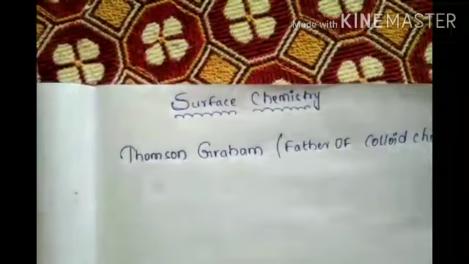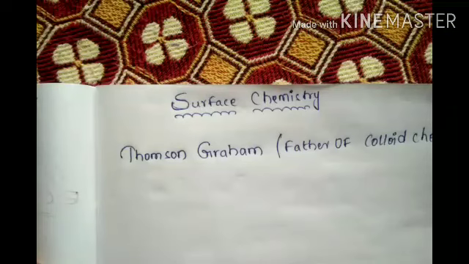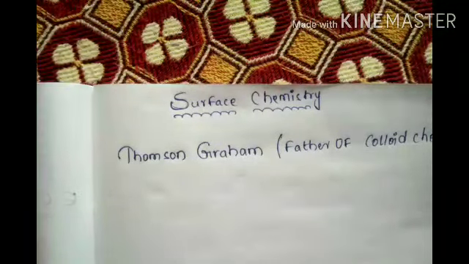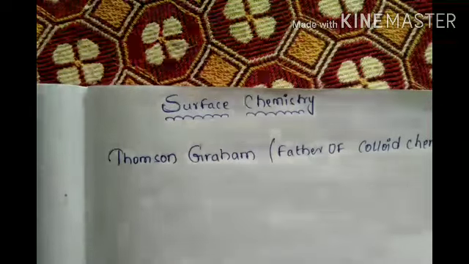And Robert Brown explained Brownian movement. And Freundlich. These 3 scientists explained surface chemistry.